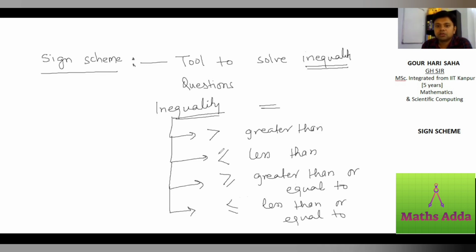I know you know these symbols, but you don't know how to solve questions containing these symbols. Greater than or equal to is a combination of greater and equal. Similarly, less than or equal to is a combination of less than and equal.